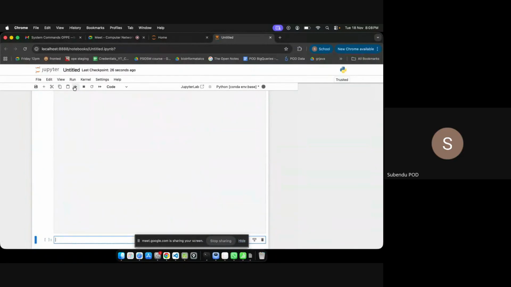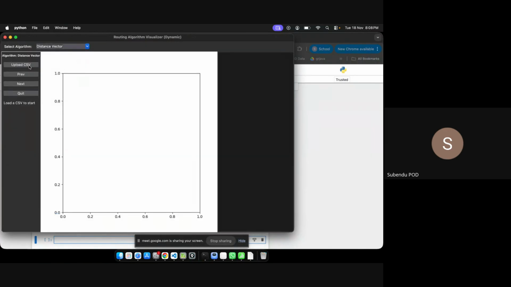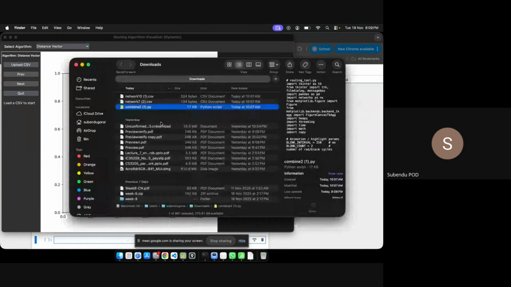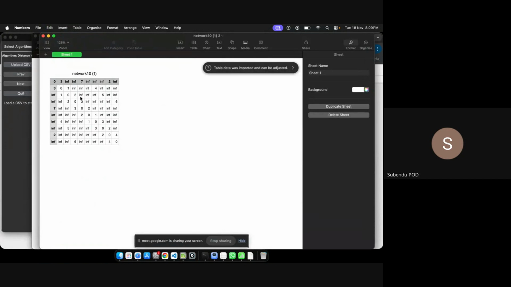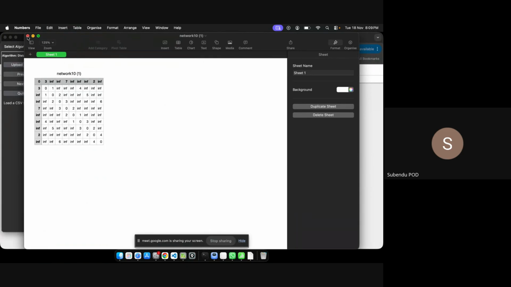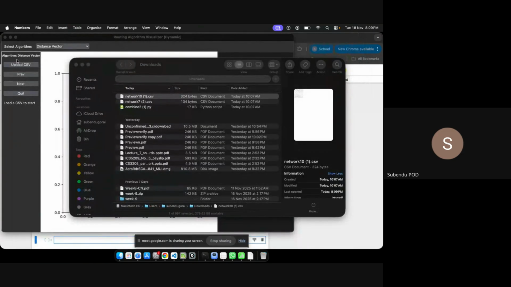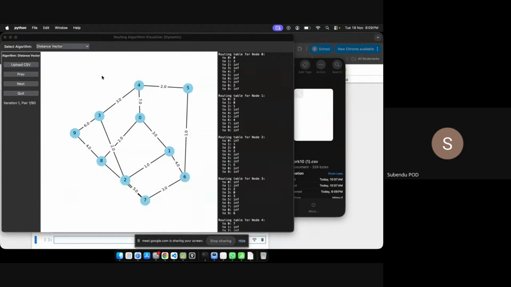We have created a tool, and it shows like this. You select the algorithm, suppose distance vector. Then we upload one CSV. The CSV looks like this, with all the graph distances in it. If you upload the CSV, then you can see all the things.